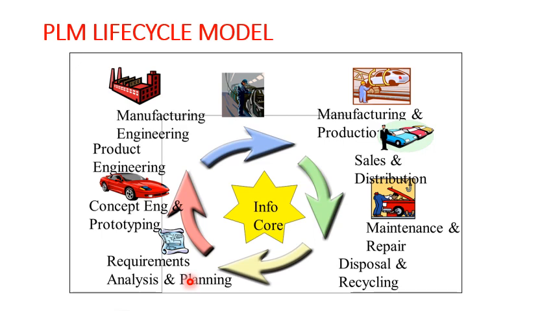What is the life cycle of a product, what are the various processes that this product has to go through, what are the technical specifications of the product, what are the machines available in the plant, and in which machine does this product need to be manufactured? Which tools are to be used in order to manufacture this product, what is the process plan, which machine needs to be used, how much time is needed to manufacture a particular part, and how many workers or laborers are needed to manufacture this part? So each and every detail about the product and about the process planning is done in product engineering.